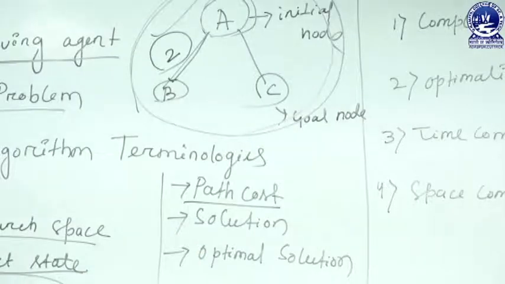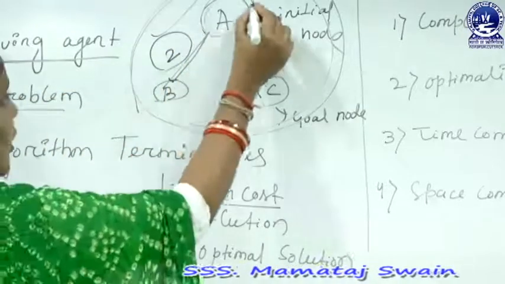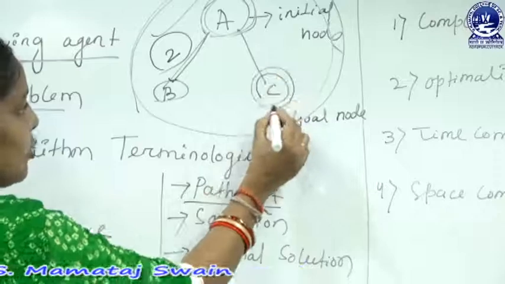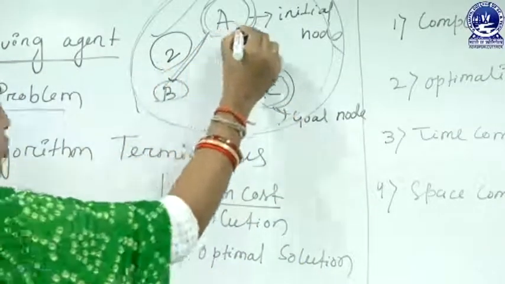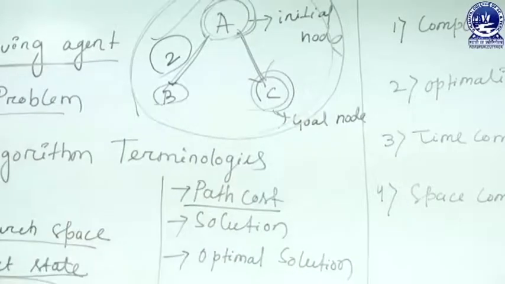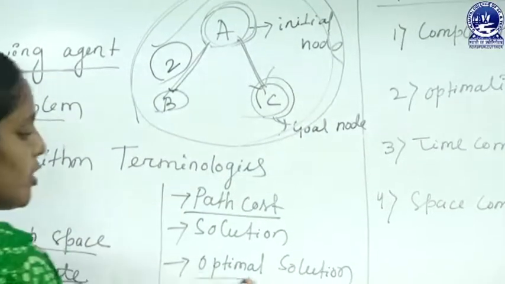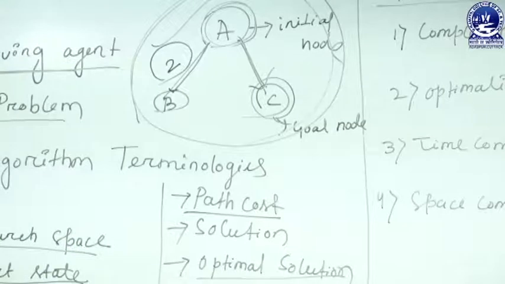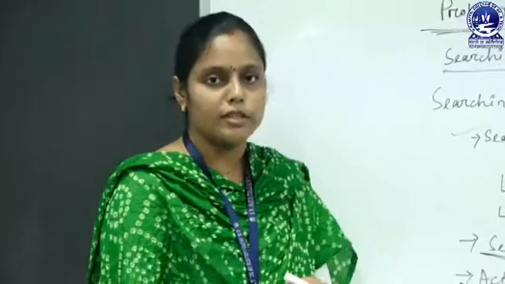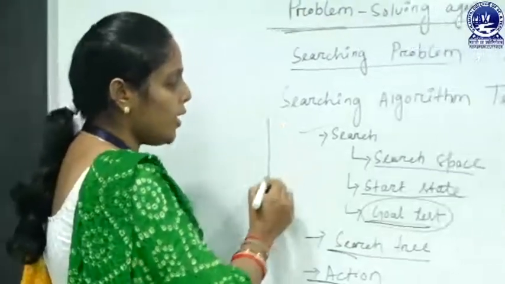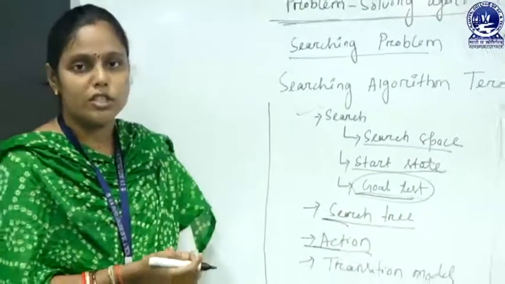Then next, solution. Solution means when you start searching from the initial node and we find the goal node, then this sequence of actions is called the solution. That means suppose here we start from this node and we reach this node which is our goal node. Then from A to C, this action is called the solution. Then next, optimal solution. Optimal solution is nothing but a solution, but it is the best solution because it provides the lowest cost solution, that is called the optimal solution. Now, these are the different terminology which are used in your searching problem.